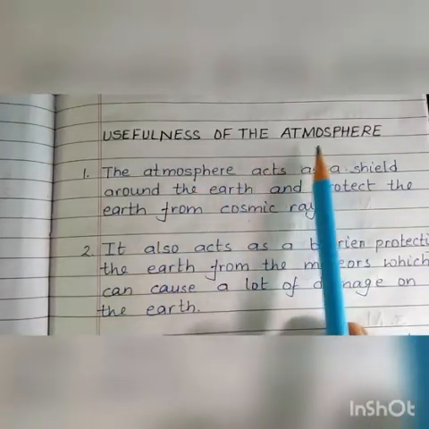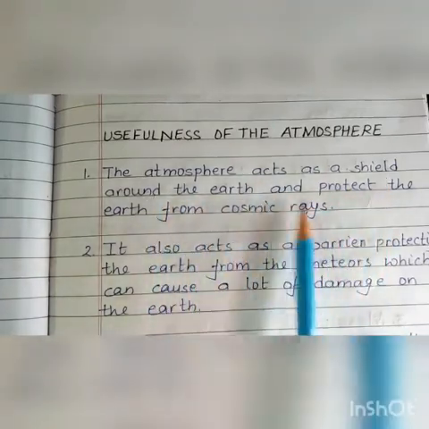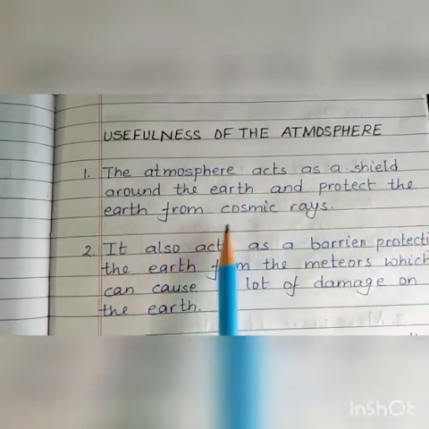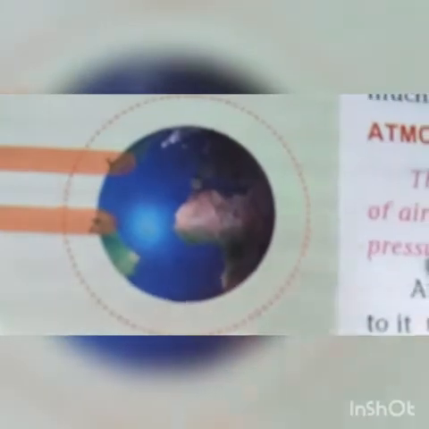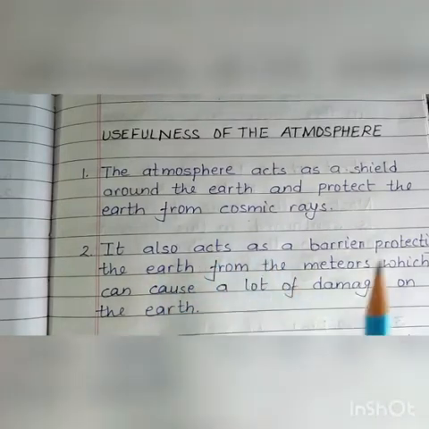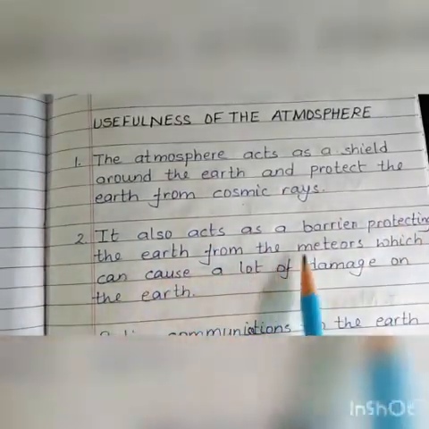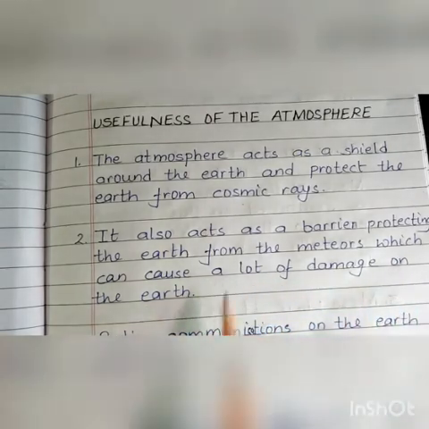Usefulness of the atmosphere. The atmosphere acts as a shield around the earth and protects the earth from cosmic rays and harmful rays. It also acts as a barrier protecting the earth from meteors, which can cause a lot of damage on the earth.